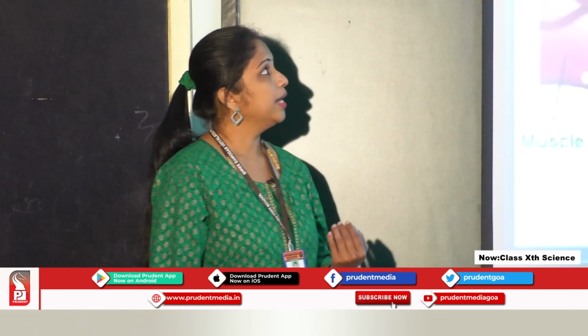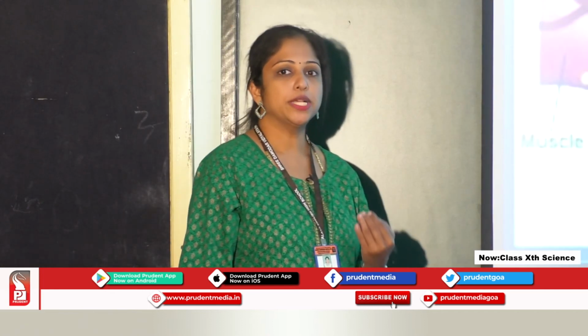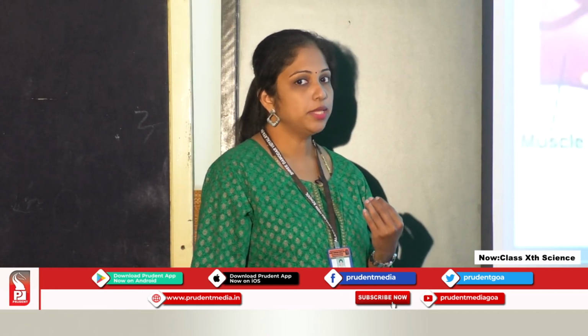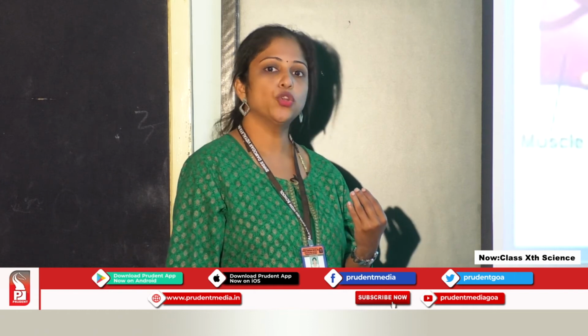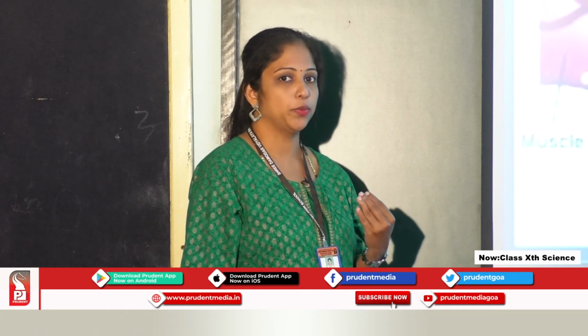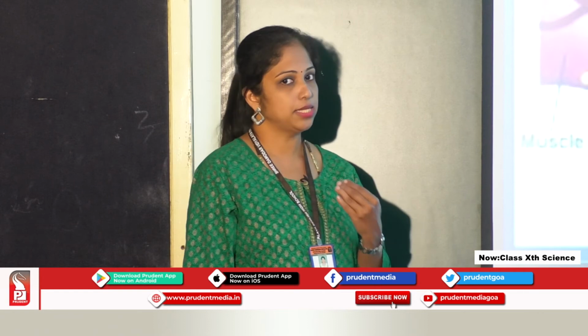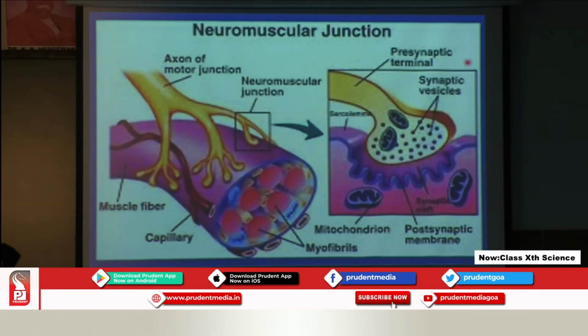Next comes the neuromuscular junction. From the name itself, we understand neuromuscular means the junction between the nerve cell and the muscle. Now this junction is seen between the motor neuron and the muscle fiber.